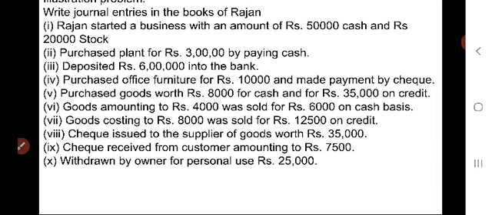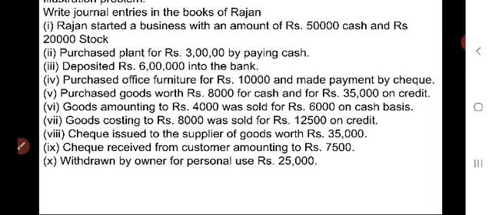Rajan capital. So what does the capital consist of here? Cash as well as the value of stock. Both of these make up the capital. So the first one is Rajan capital. Another aspect is, one is cash, another one is stock.